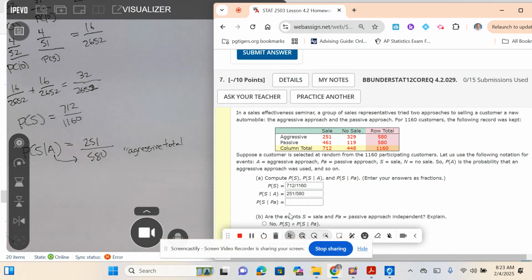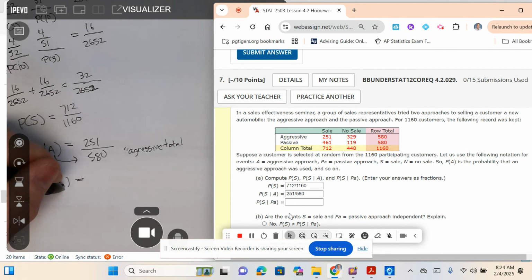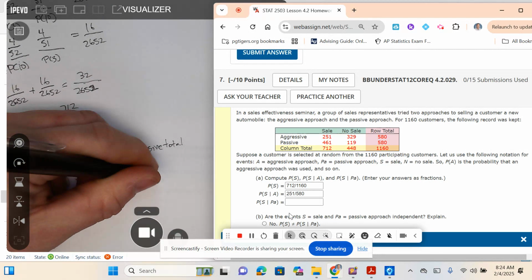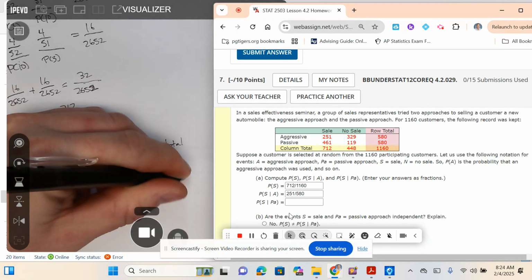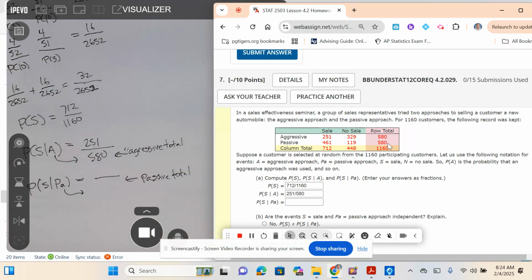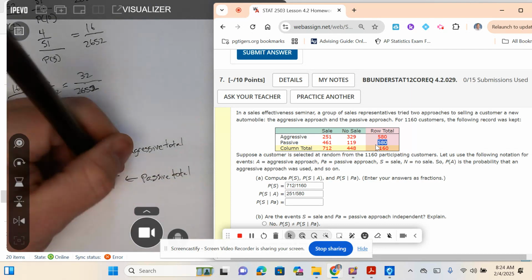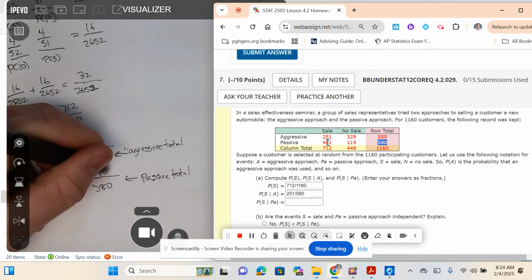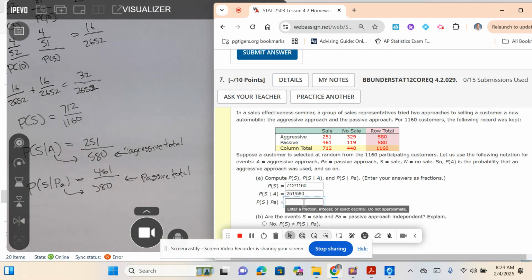Okay. P of S given PA. So given the passive approach, this is going to be the passive total. How many of them were passive salesmen? Okay, for me, I have 580. 580 were passive. Out of those 580, how many made a sale? 461. So 461 divided by 580.